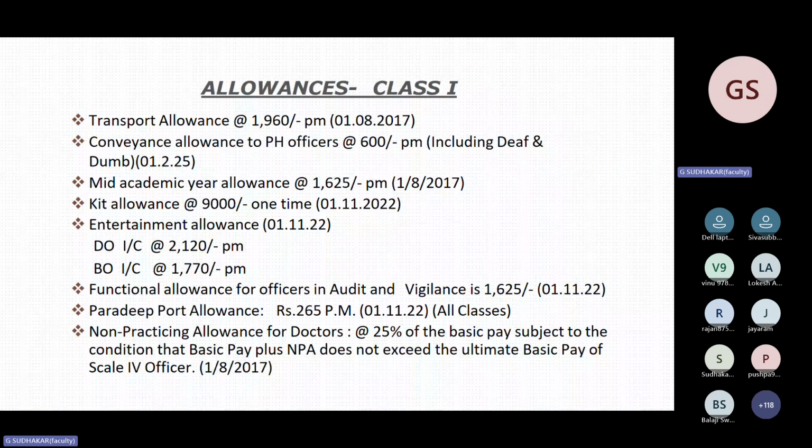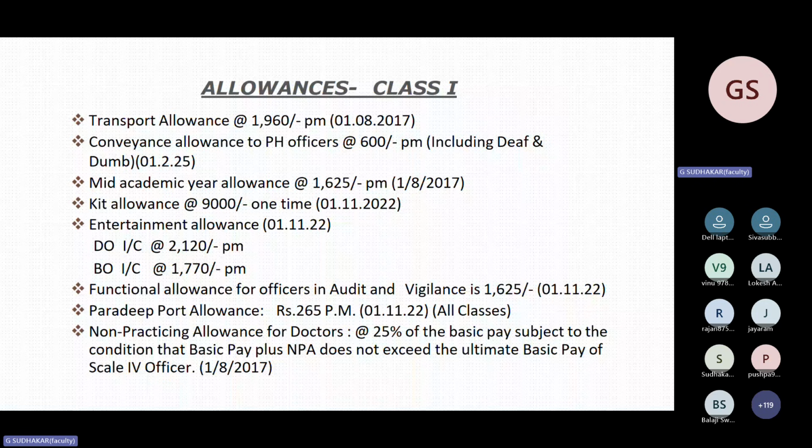Now, from 1/2/2025, this allowance for physically handicapped officers is revised from 400 to 600. This is applicable for class 1, class 2, and class 3 and 4. Remember, the same amount for all classes of employees. There is no difference of amount depending on the category or class of employees. This is common for all the employees.